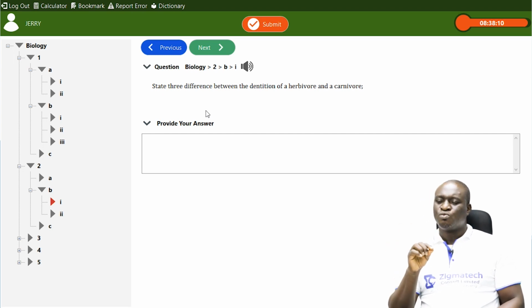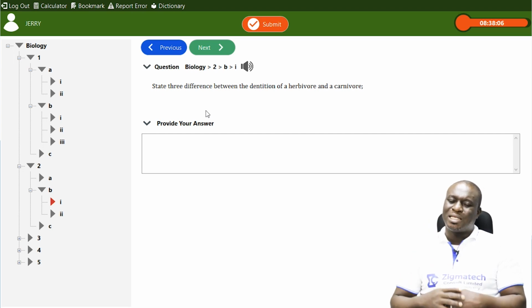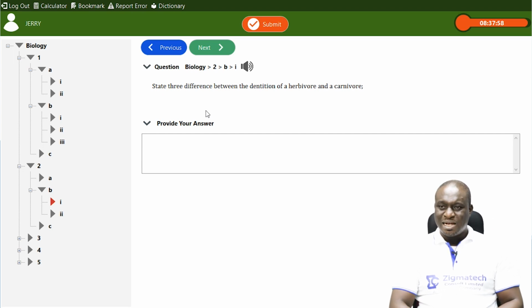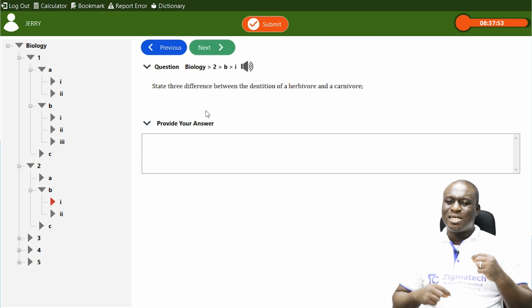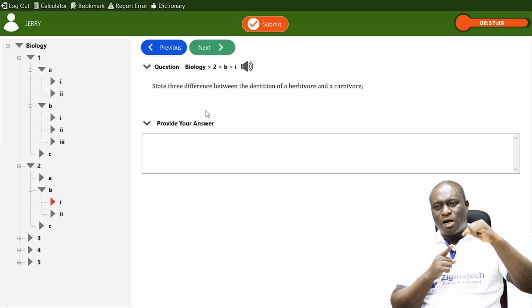And number 3, in a herbivore, there is absence of what we call the carnassial teeth. In a carnivore, there is presence of carnassial teeth. Now, how is the carnassial teeth formed? It is formed between the last premolar of the upper jaw and the first molar of the lower jaw.